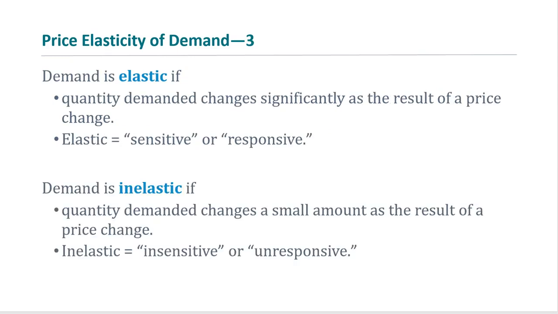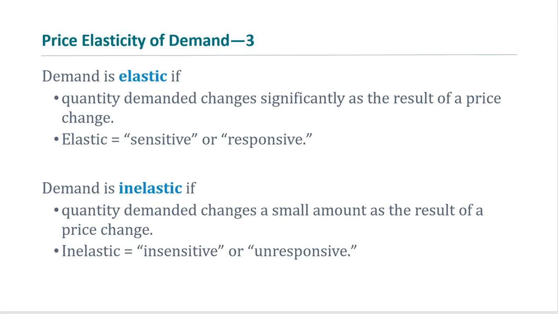So if the demand is elastic, the quantity demanded will change significantly as a result of a price change. So elastic means sensitive or responsive. For example, when the price of Big Mac increases, your quantity demanded for the Big Mac changes a lot as a result of a 10% increase in the price of Big Mac. So that means we can say the demand for Big Mac is elastic.